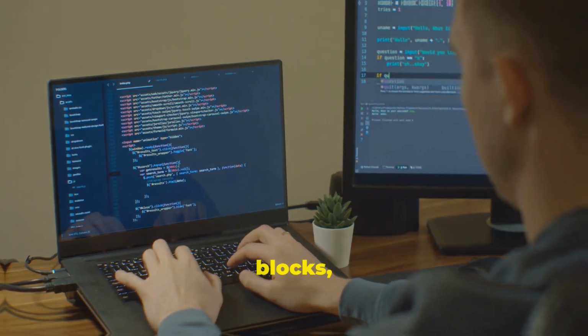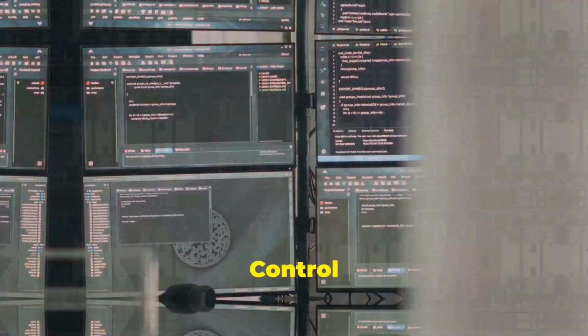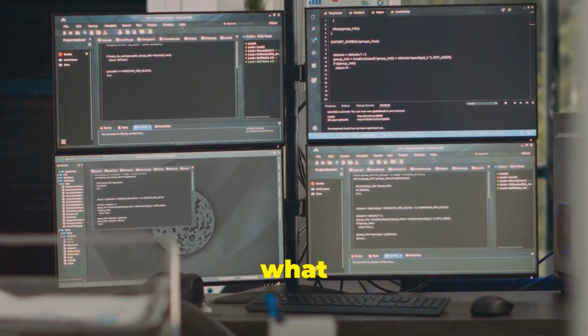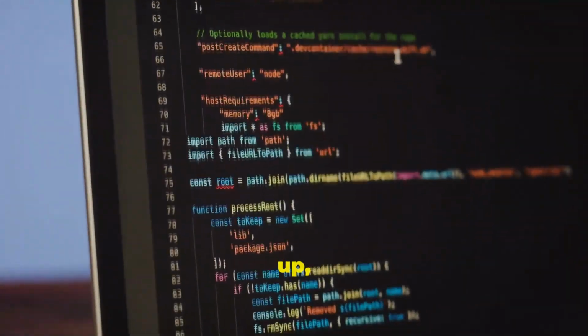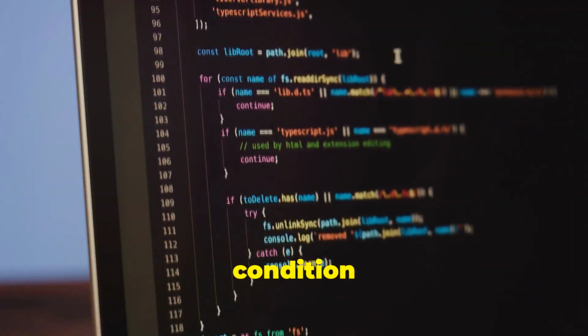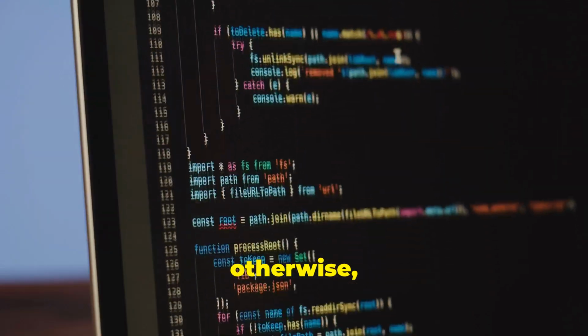Now that we've got our building blocks, let's learn how to put them together. Control flow statements are like the directors of your code. They tell your program what to do and when to do it. First up, we have the if-else statement. This is like a decision maker. It says, if this condition is true, do this, otherwise, do that.